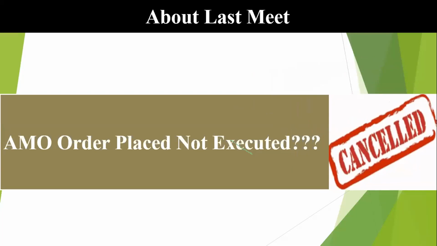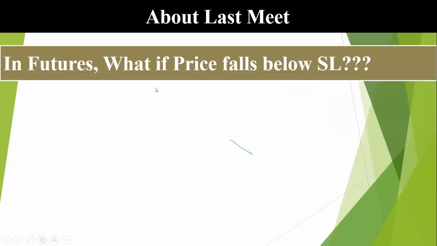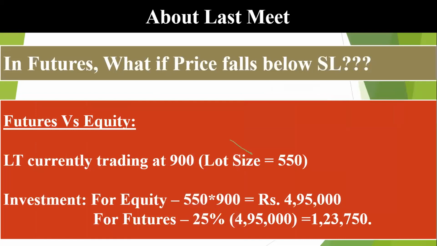The next one which is unanswered is with regard to futures. In futures, what if the price falls below the stop loss? Someone has raised this query. To answer that, let me summarize what exactly a future is in layman terms. Future versus equity. Let us take L&T as an example. It is currently trading at 900, and in order to do future trading, we should buy in lots, as we discussed in the last meet. For L&T, the lot size is 550.